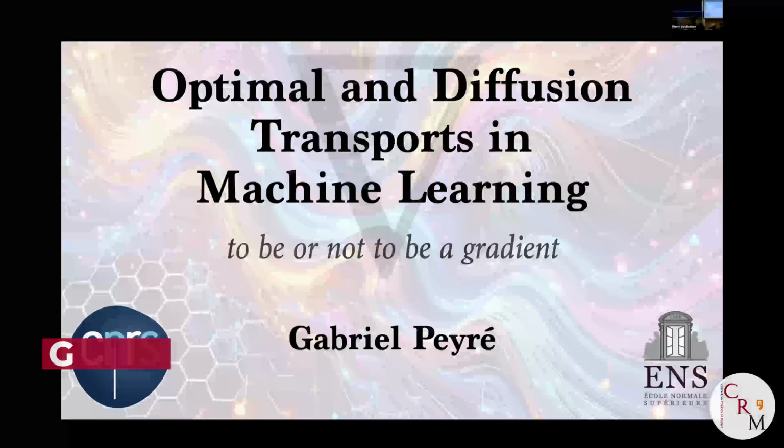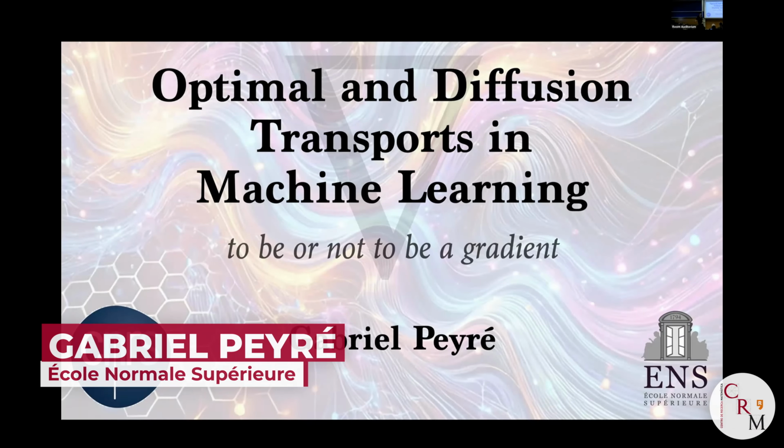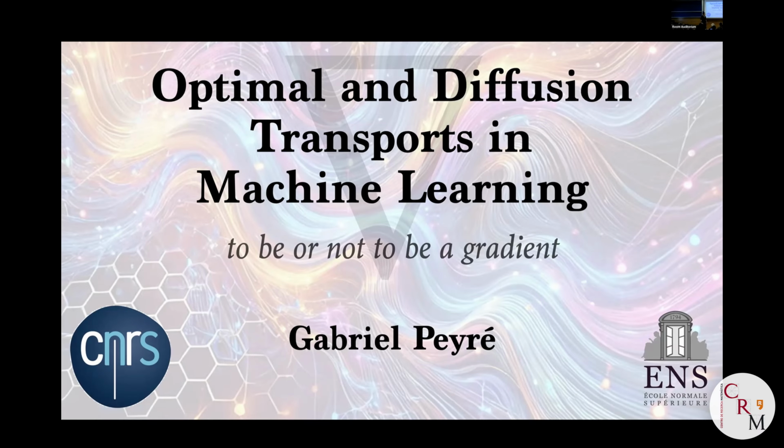Right, so this talk is going to be mostly tutorial, so there will be almost nothing from my research. Maybe at the end, if I have some time, and there will be a few things that you probably already heard from Johan this morning, maybe put with a different perspective, where the idea is to draw some connection between diffusion models, or transportation that is used for sampling, and optimal transport, which is something very old in mathematics, and there is a recent renewal thanks to a lot of problems that you can find in machine learning that can be analyzed using optimal transport.